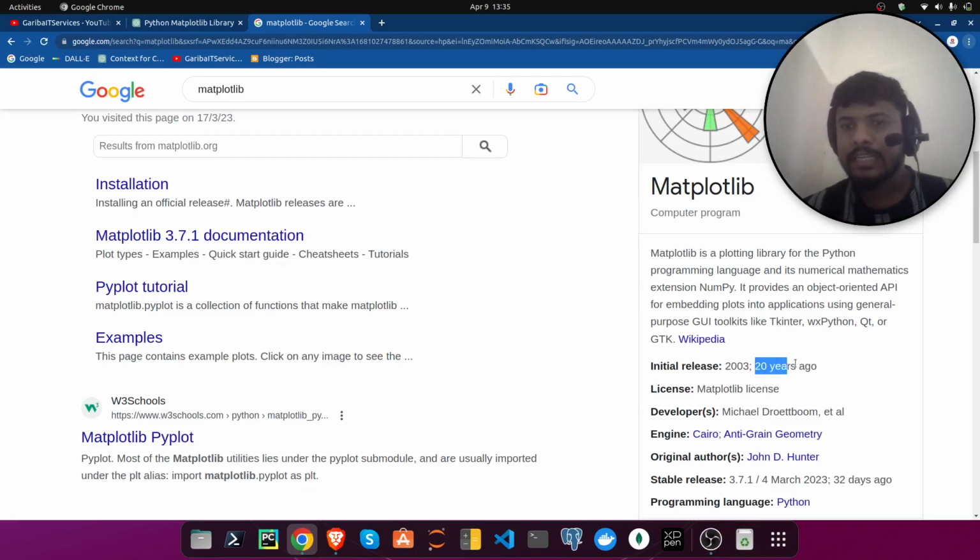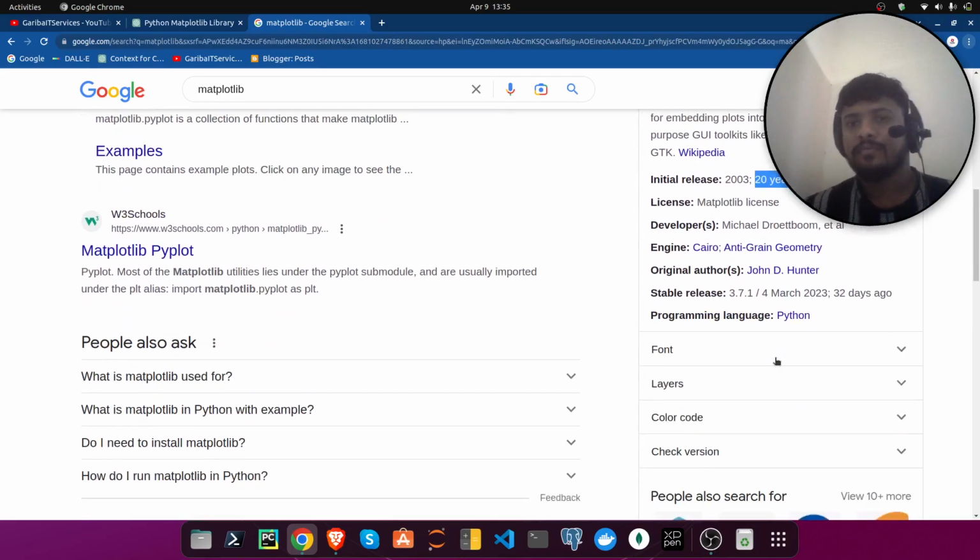It was created 20 years ago, in 2003, and it has its own license, friends. And only 32 days ago it got updated, and it is written in only Python. That's why we widely use this library for visualization.